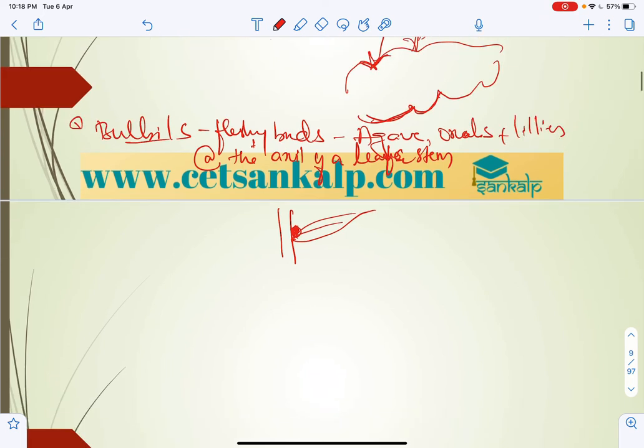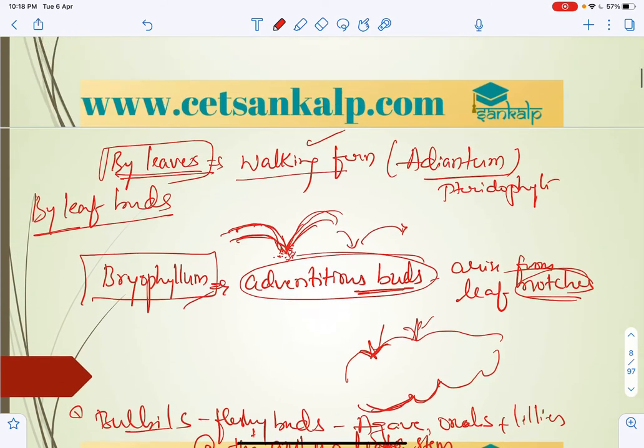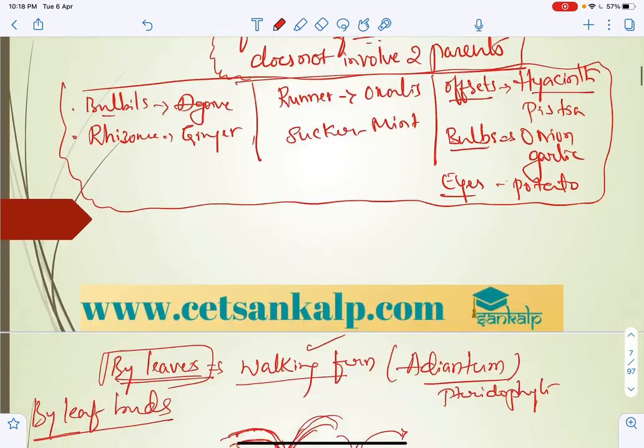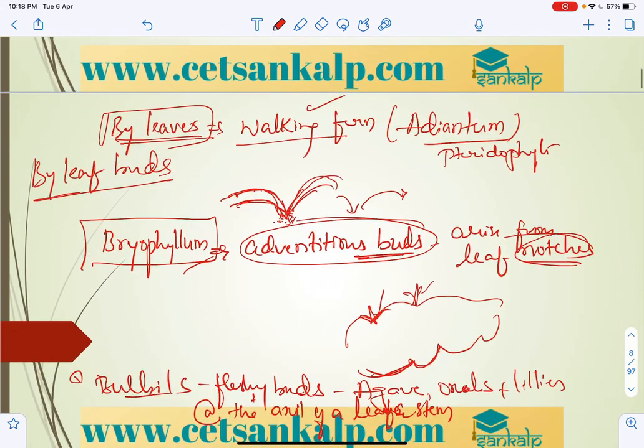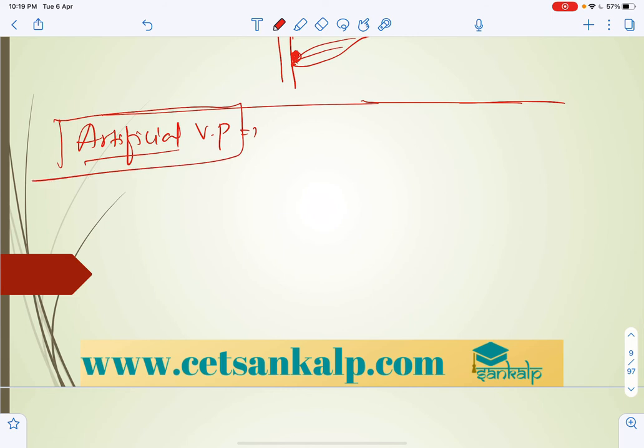So before taking some questions, in vegetative propagation, these are the vegetative propagules naturally, and artificial. Let us mention here artificial vegetative propagation. Here we are going to induce this, and it includes first cutting.